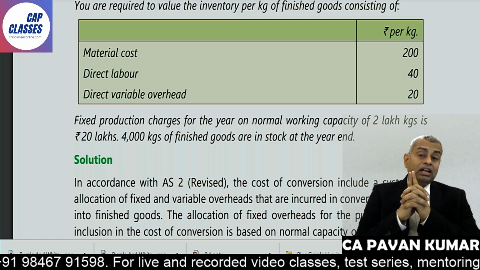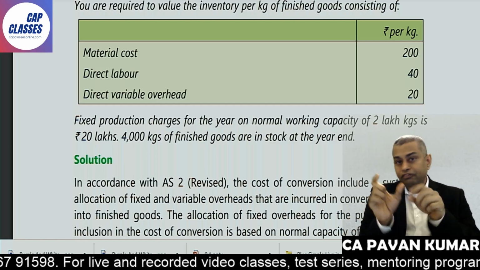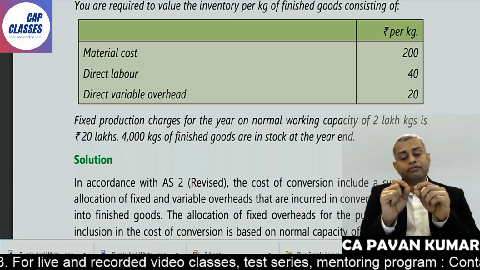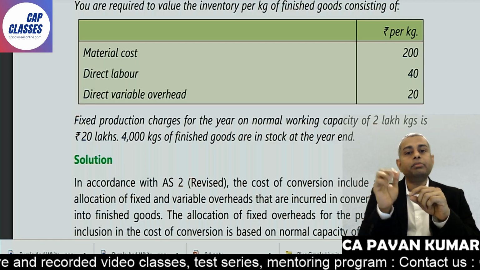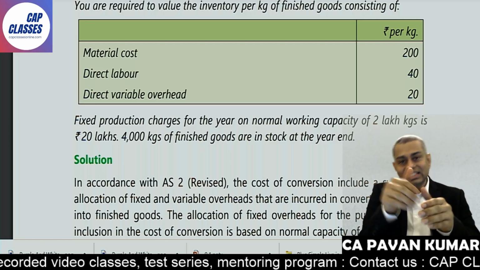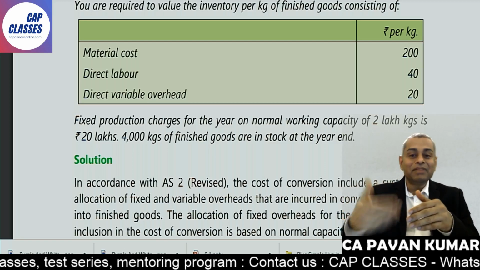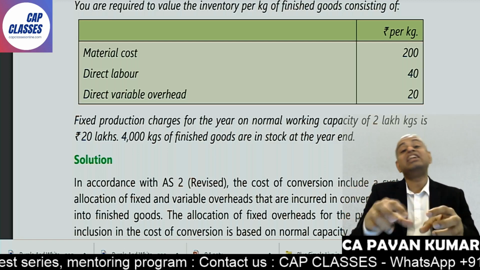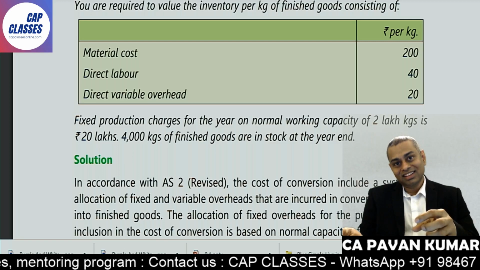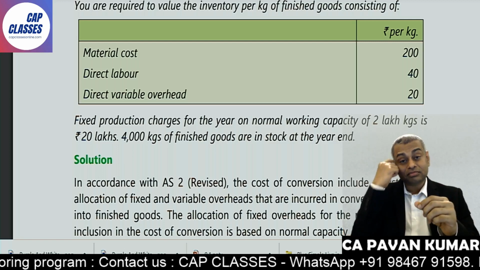Technically this is a wrong phrase. If you are looking from a costing perspective, overhead cannot be direct. It is indirect. That is the reason it is called overhead. If it is direct, it will become direct cost, no? So how can there be direct overhead? There cannot be direct overhead.